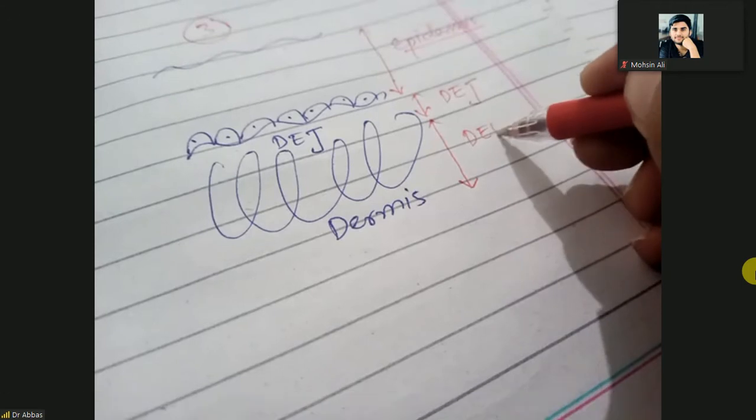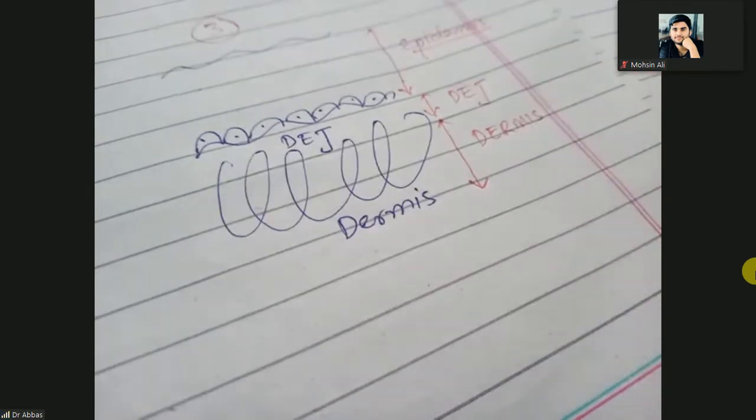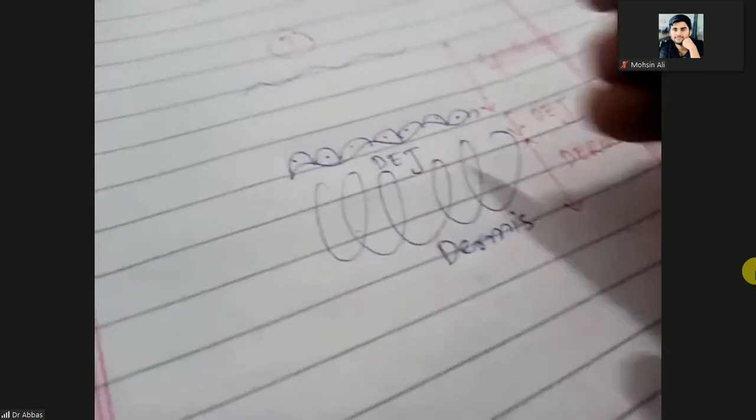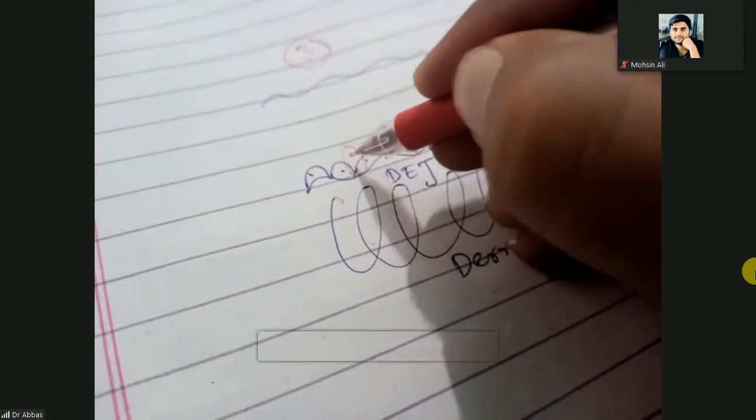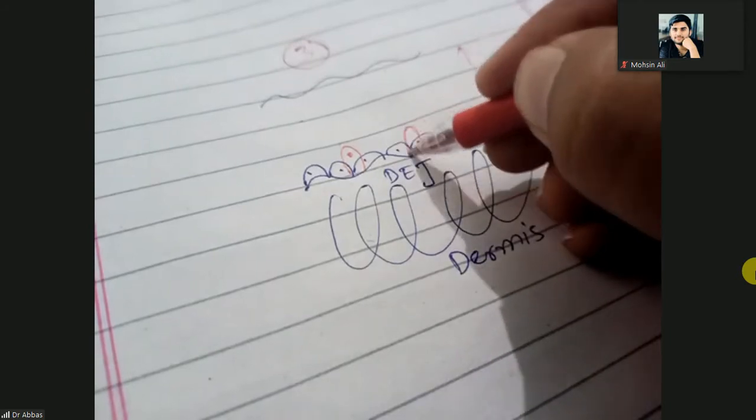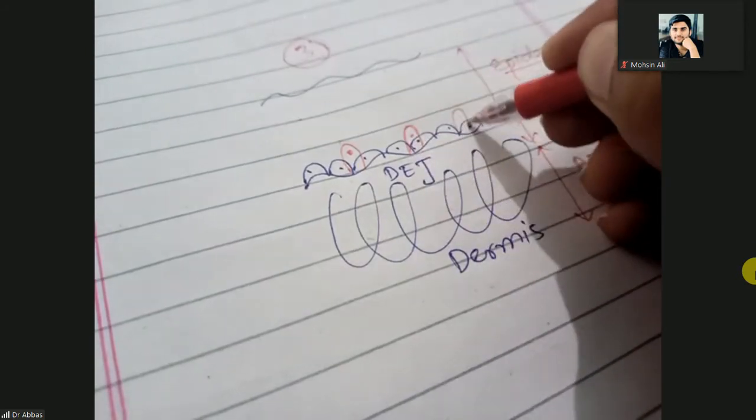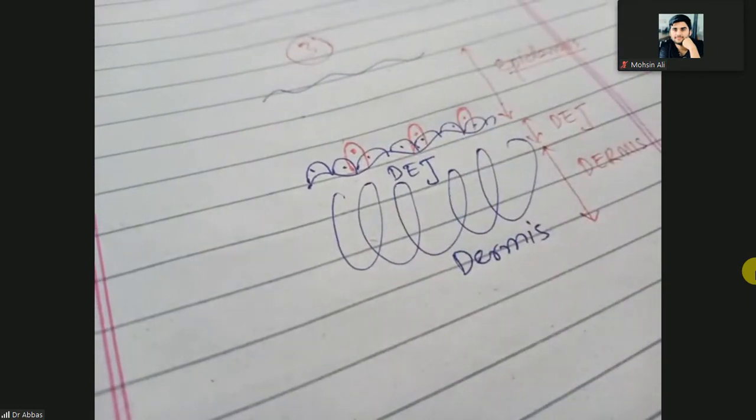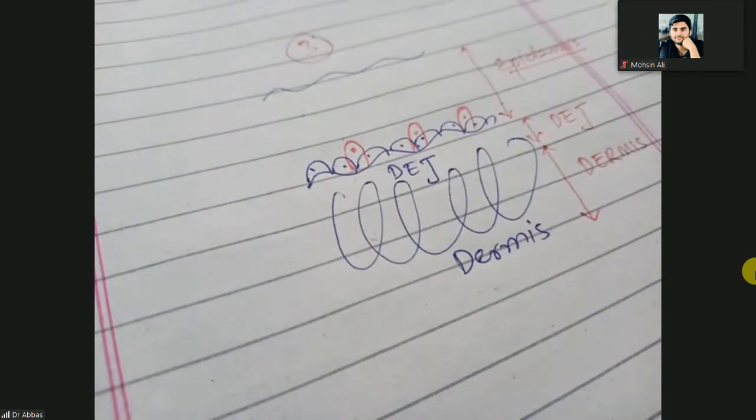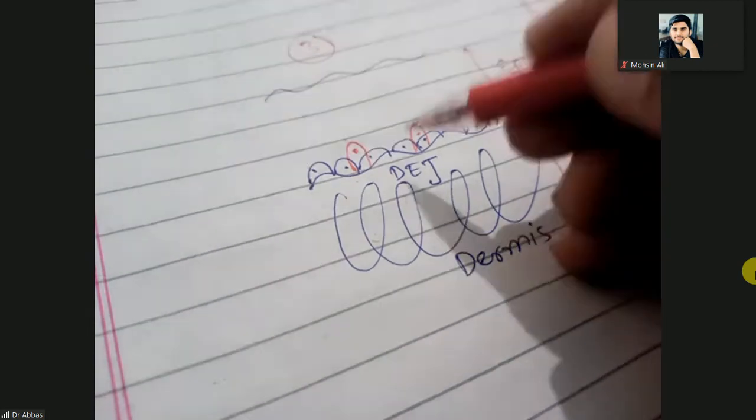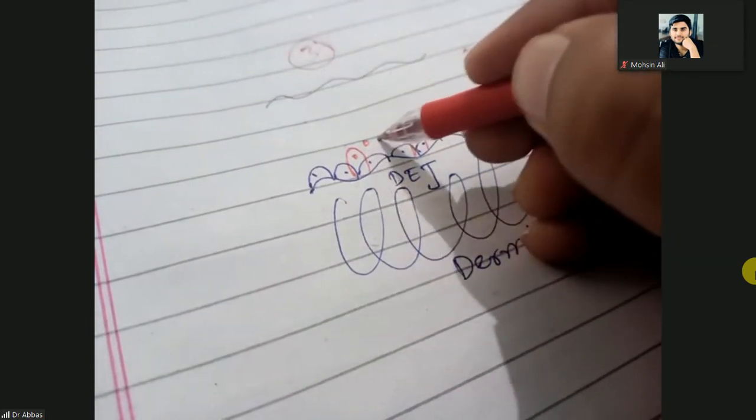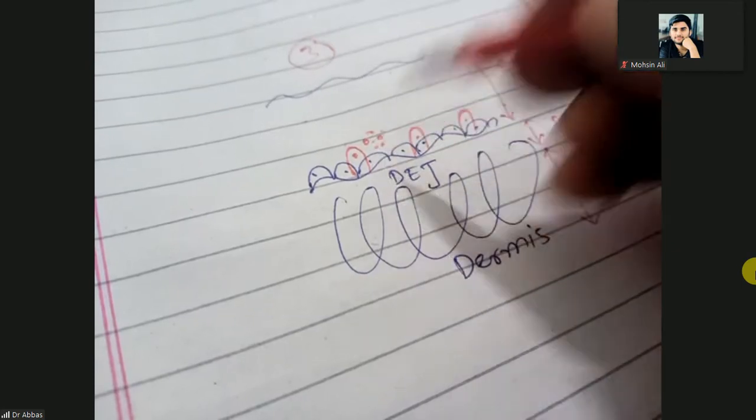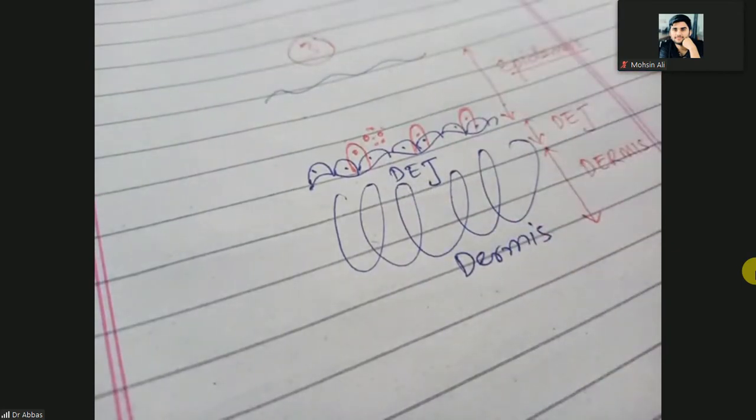Clear? Here is the dermis. As we have discussed, melanocytes are normally present here. This is the melanocyte. After every 10 keratinocytes, there will be one melanocyte. So these red colors are the melanocytes. They produce the melanin, and the ratio of melanocytes to keratinocytes is 1:36.